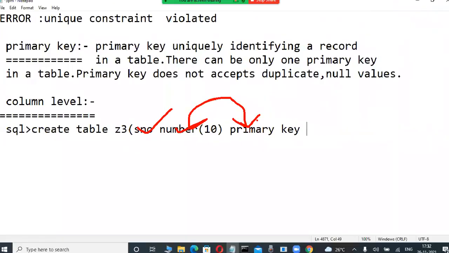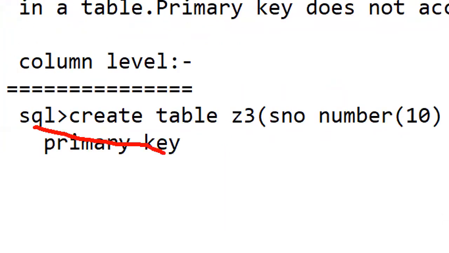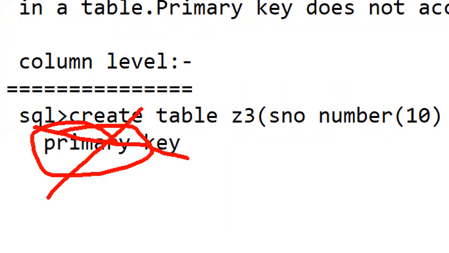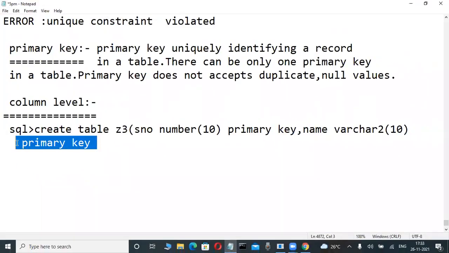Don't worry. Observe here, this is a problem. Name is a column of varchar. If I also make this name column a primary key, is it possible? No, not possible. Why? Because in every database there can be only one primary key. Two primary keys are not possible. Two unique keys are possible, three not null are possible, five check constraints, anything is possible, but primary key only one, at column level also only one time.